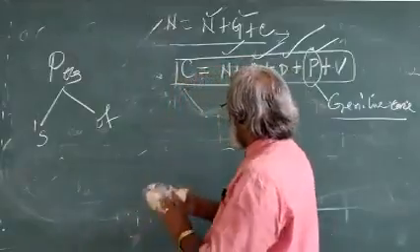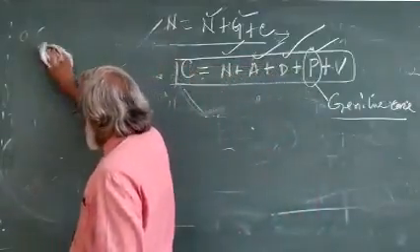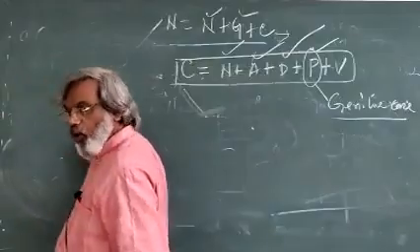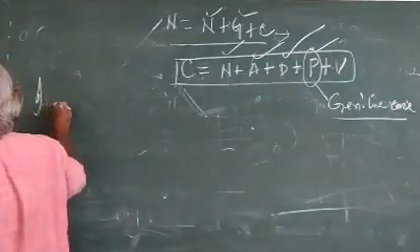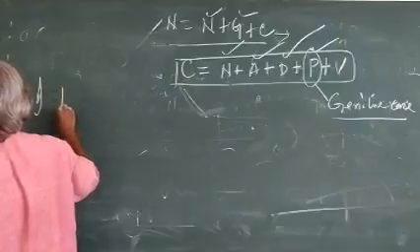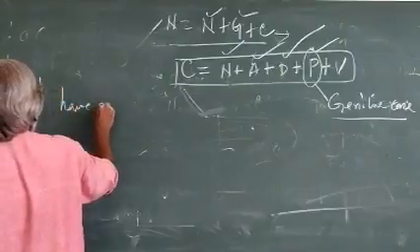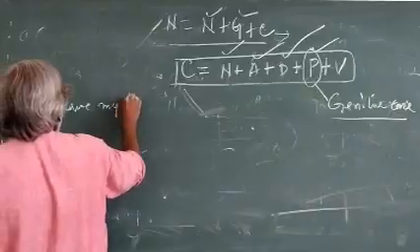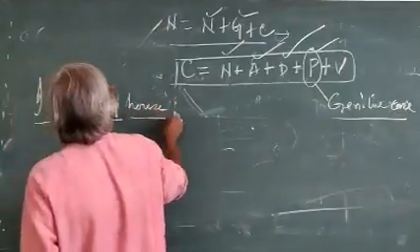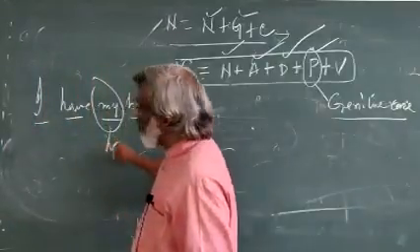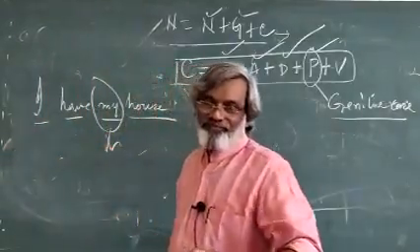Once you get a word showing possession, example, I have my house. This my stands for possession here.